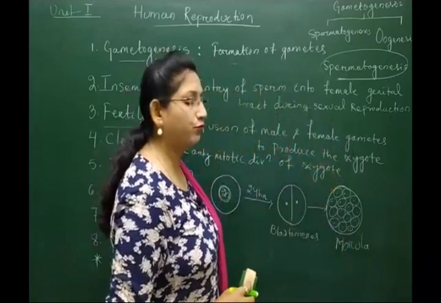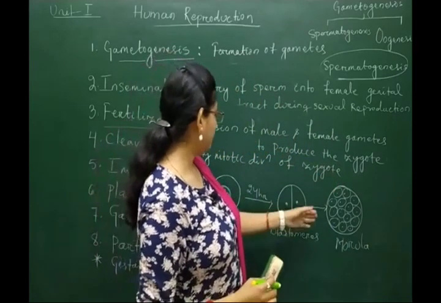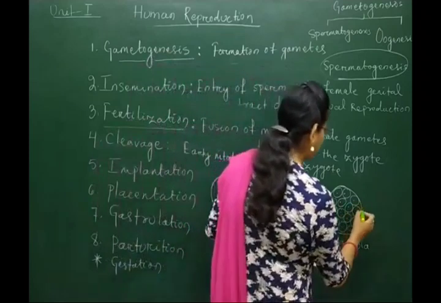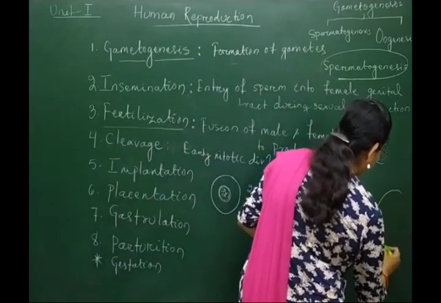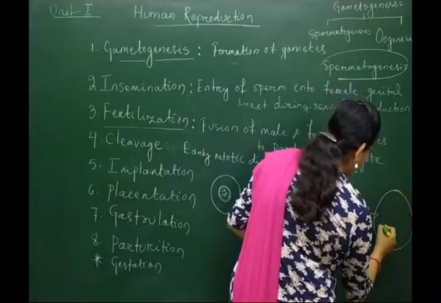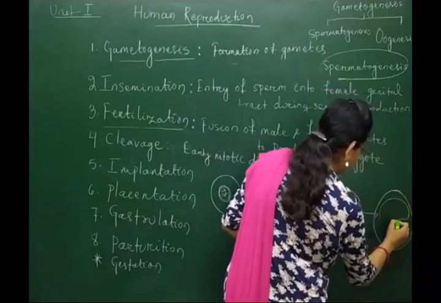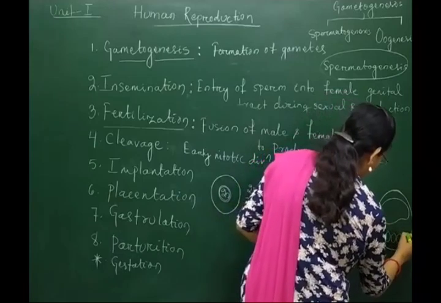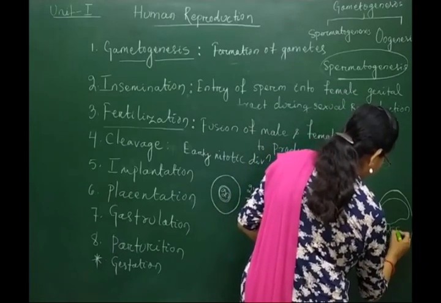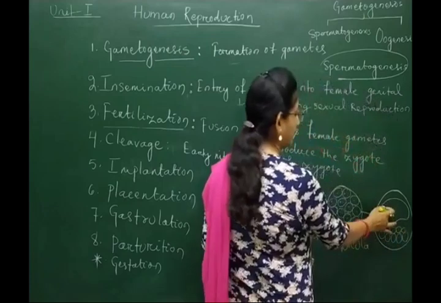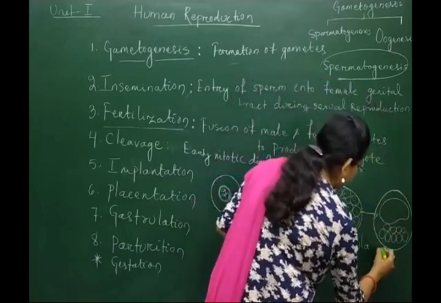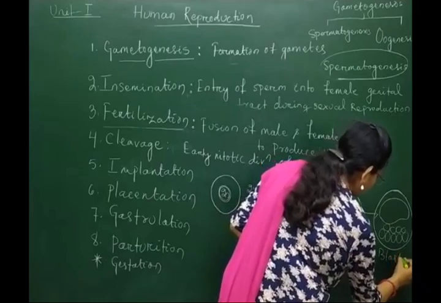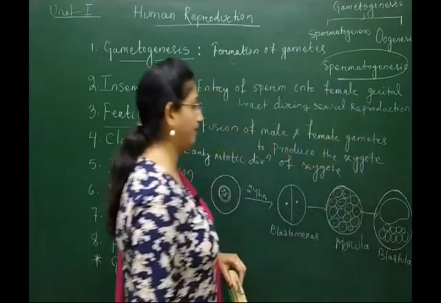It will take 3 to 4 days for this divisional stage, and after morula it will become a structure having the inner cell mass and the blastocoel, the space, and the total structure is called blastula.